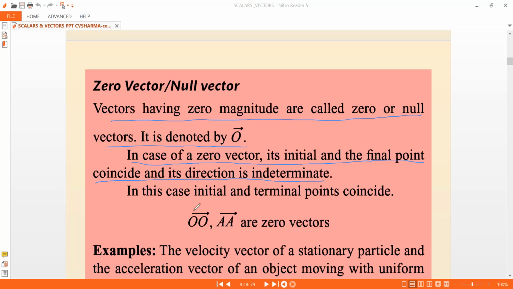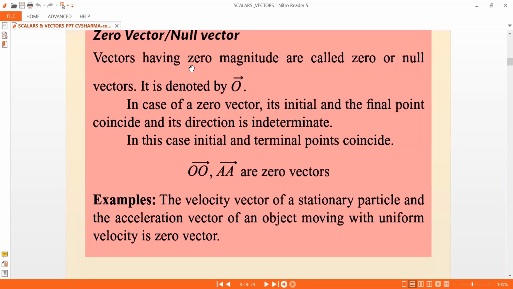So you cannot define the direction of the zero vector. O bar, A bar, these are called zero vectors. You can pause the video in between and make a note of this. Later, I'll summarize a little bit about the vectors.